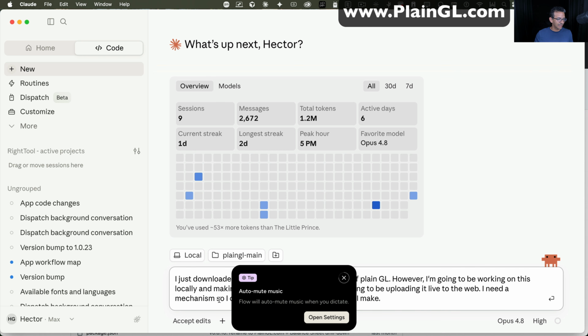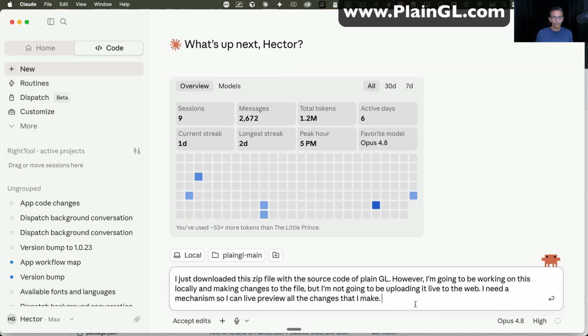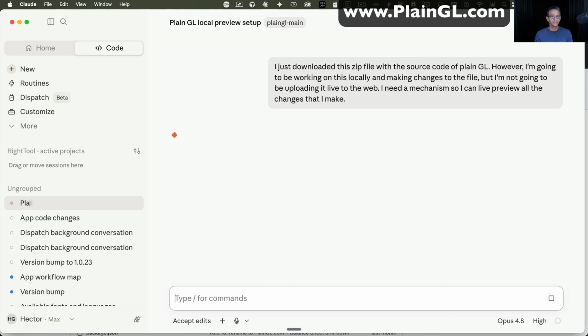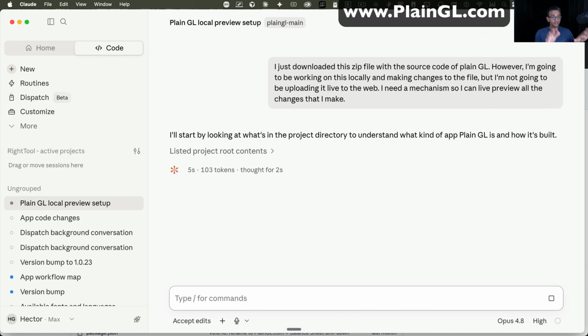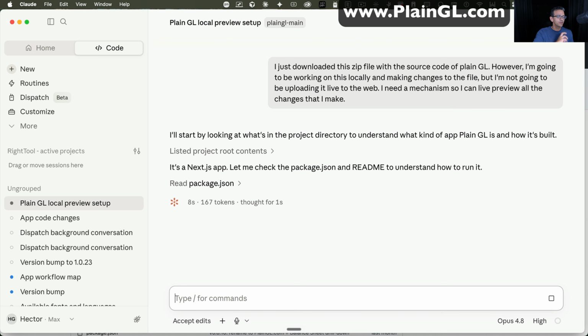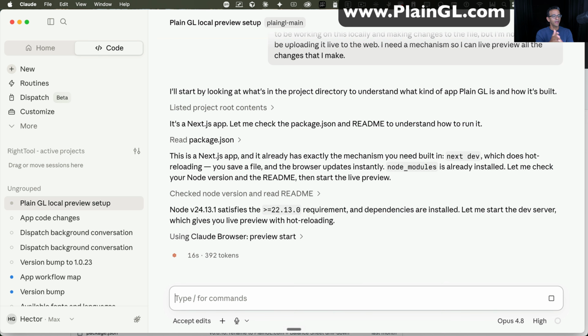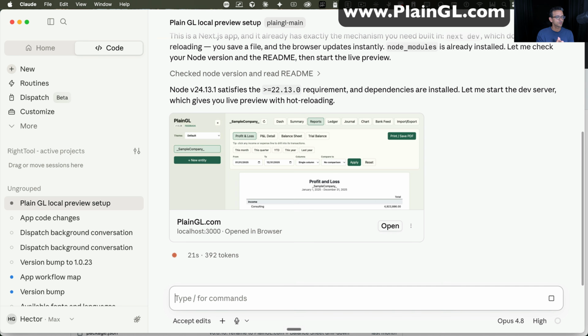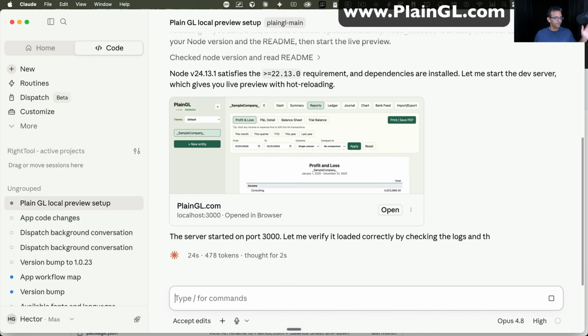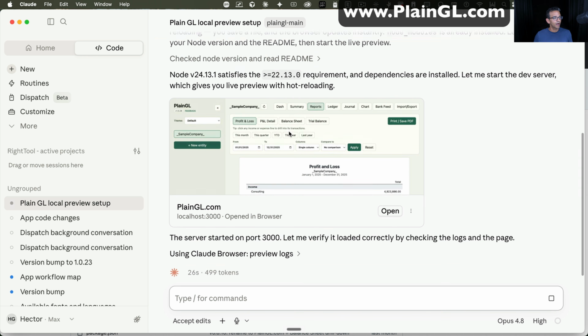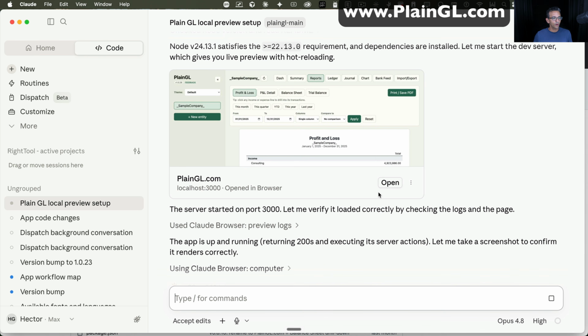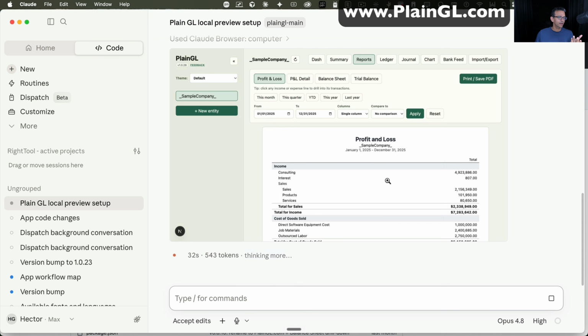There are some technical aspects to the specific prompt, but what it's doing is creating a virtual server inside your computer for it to run. That was actually the purpose of it. So by doing that, you have it read the files, get the context, and understand exactly what's going on. Then it's going to say, okay, let me go through the process of creating a live preview so you can make all the changes and work live. When this is done, usually you should have a clickable link right there to open it, or you can open it straight in the browser. I would recommend you open it straight in the browser.